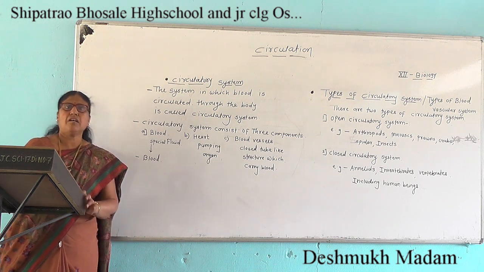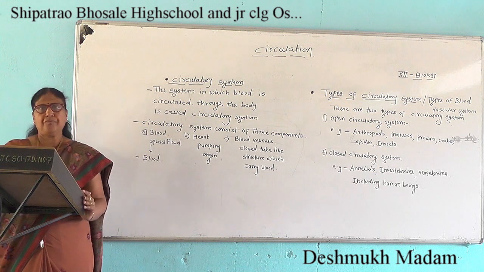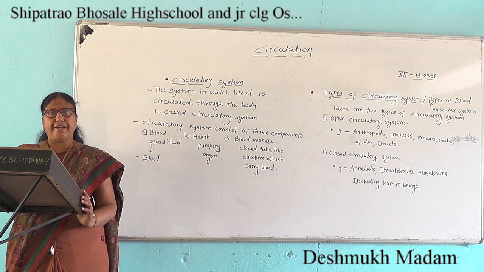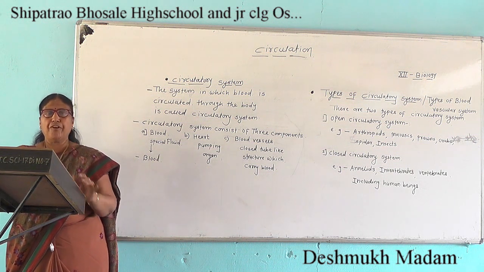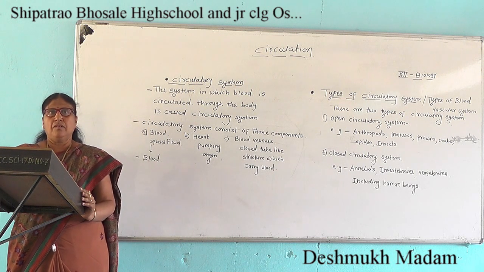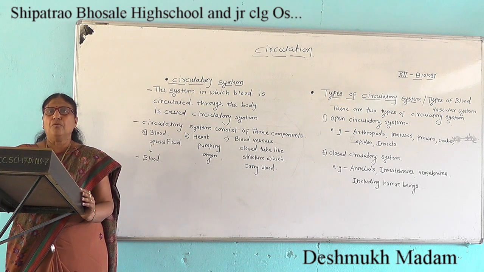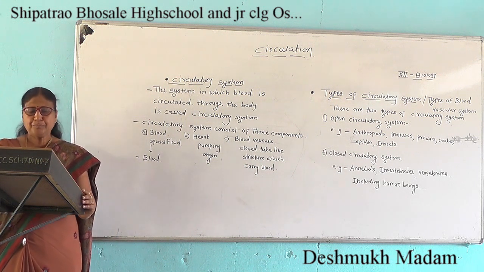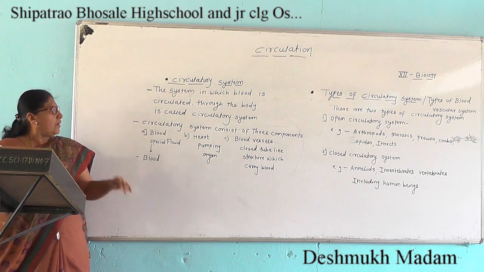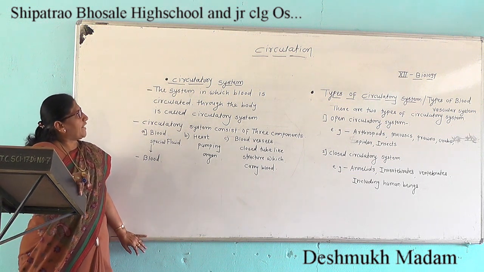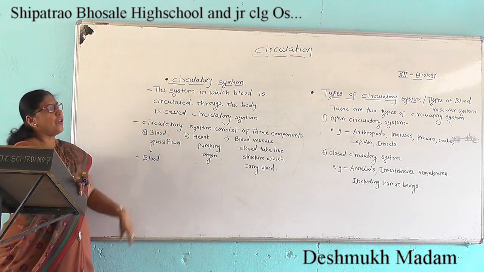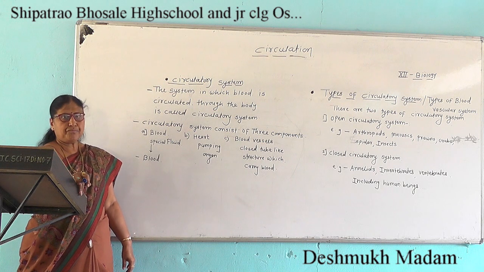Blood is bright red in color, alkaline in nature with a pH of 7.4, salty, viscous and heavier than water. In the circulatory system, blood is circulated through the body.